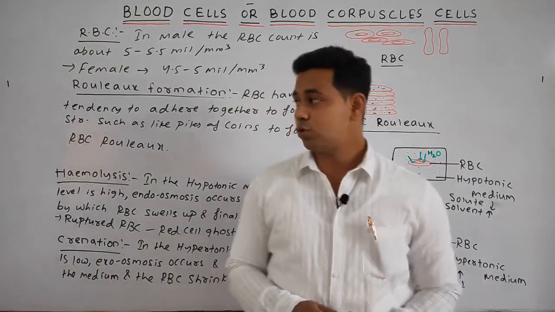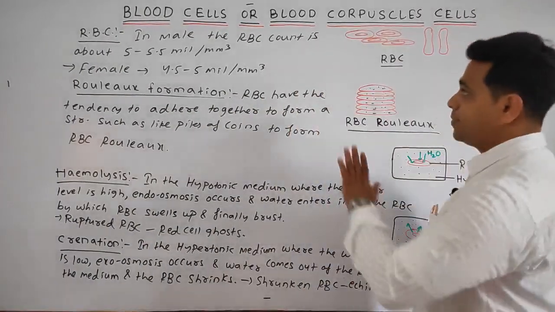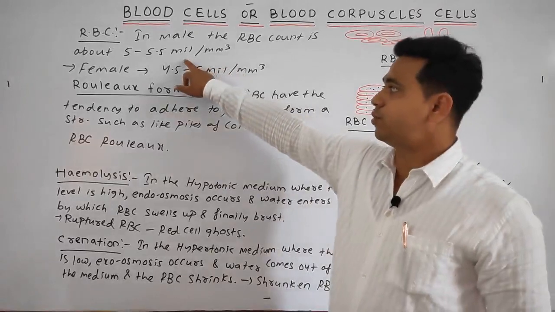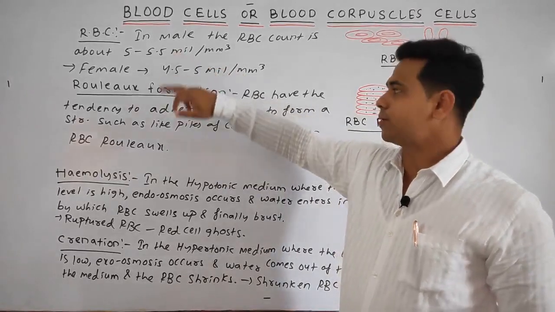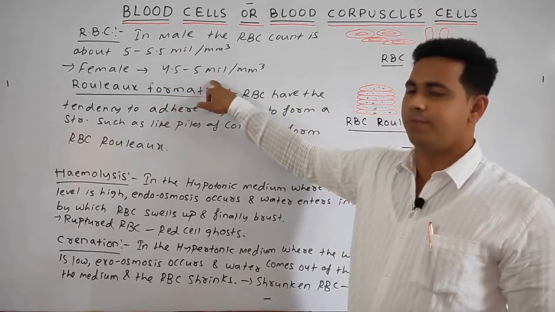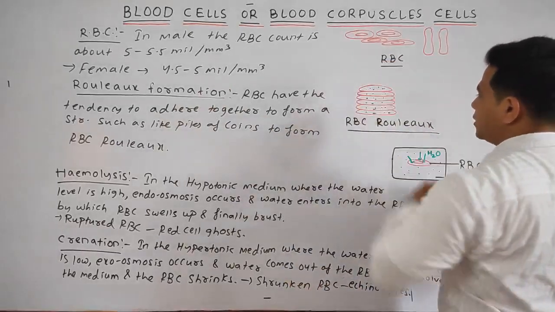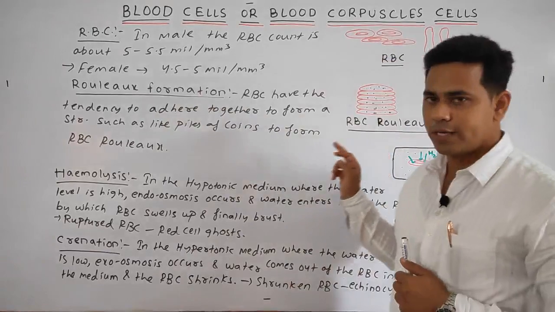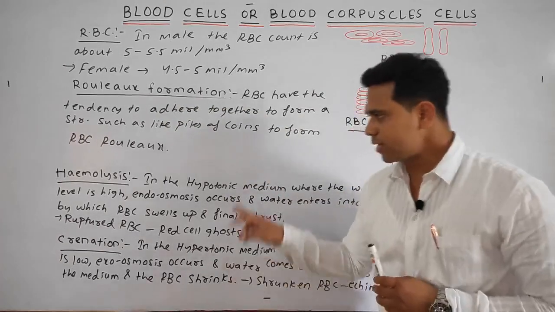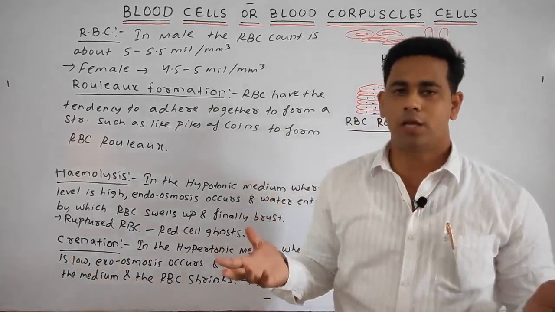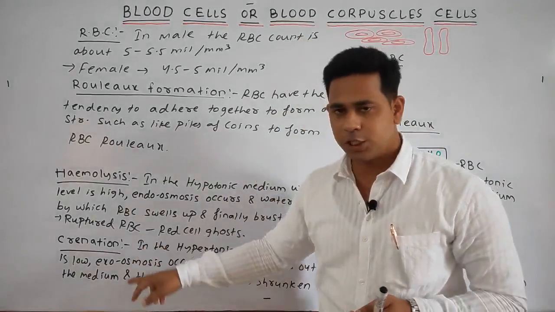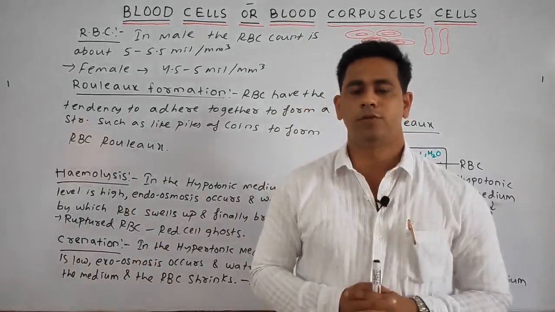Okay, students, so now what we have discussed: RBC count in males is 5.25 to 5.5 million per cubic millimeter, in females 4.5 to 5 million per cubic millimeter. Rouleaux means the RBCs have the tendency to adhere together to form RBC rouleaux, like piles of coins. Hemolysis means rupturing of the RBC. Crenation means shrinking of the RBC.